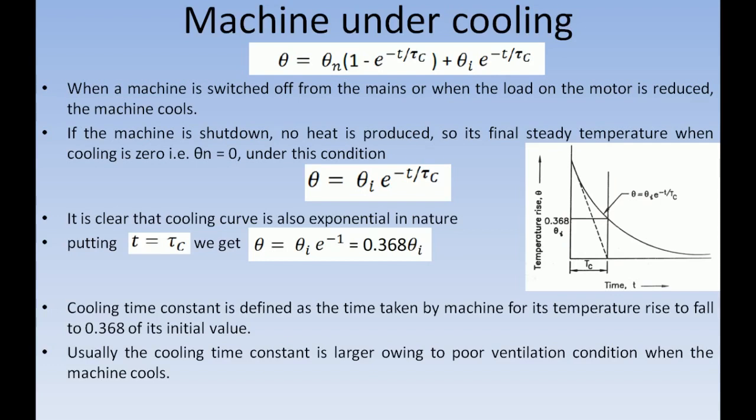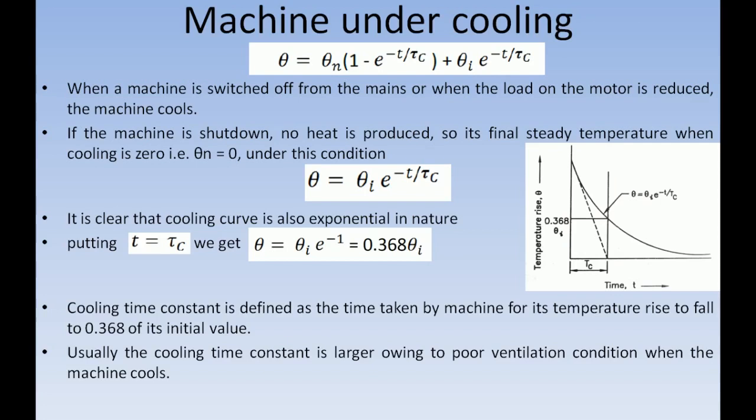So now you are familiar with two time constants. One is the heating time constant and the other is the cooling time constant. Heating time constant is indicated as tau h, cooling time constant is indicated as tau c. Usually the magnitude of tau c is greater than that of tau h.